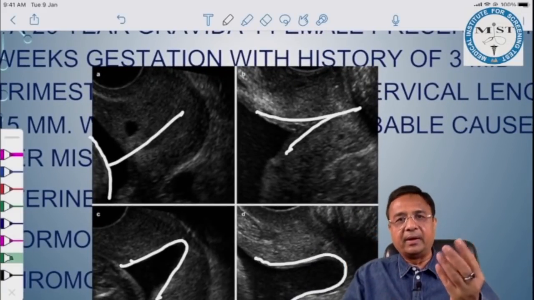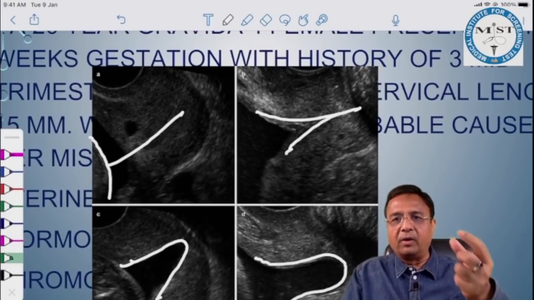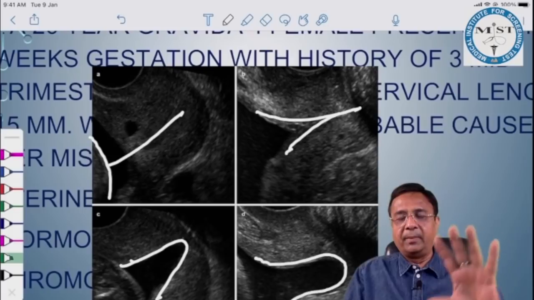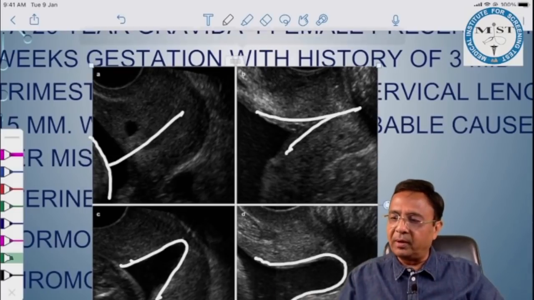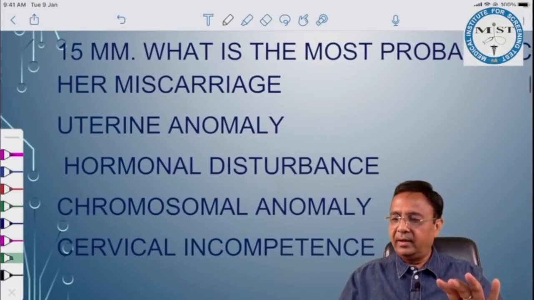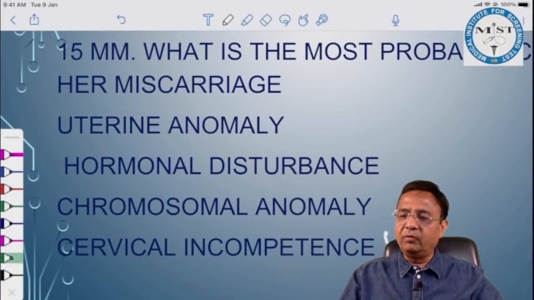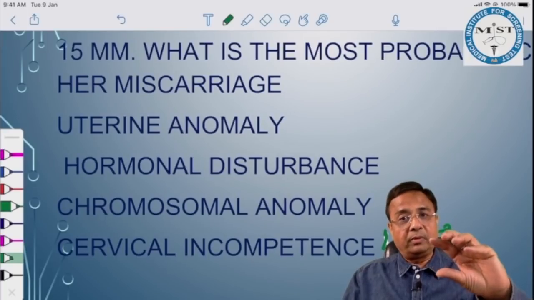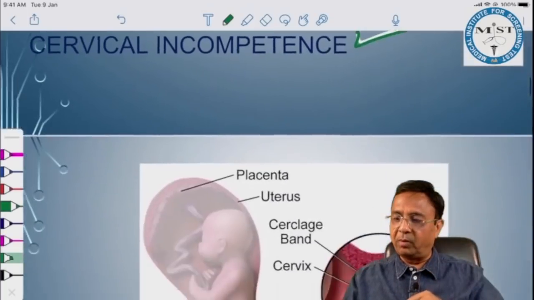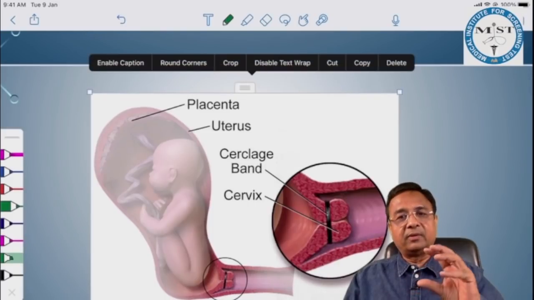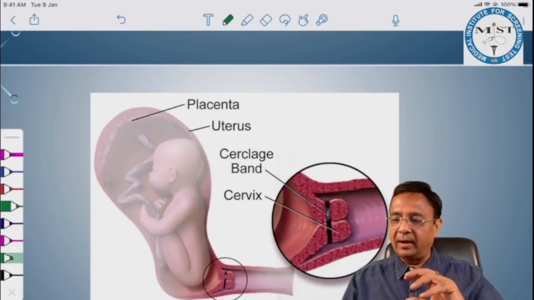Because it is incompetent, just a 15 millimeter long cervix, how will it be able to withstand the weight of the fetus? So the examiner has asked what is the most probable cause, and our game is over at cervical incompetence. If the question would have been what would be the best management for this problem, then the best management would have been cervical cerclage or McDonald stitches.